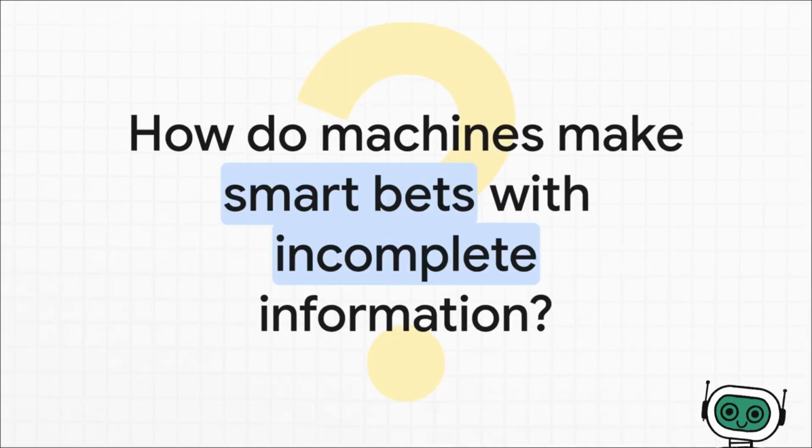I mean, think about it. A machine learning model almost never has all the facts. It's working with noisy, incomplete data. So it has to make predictions, which are really just smart bets. The question is, how does it actually do that?